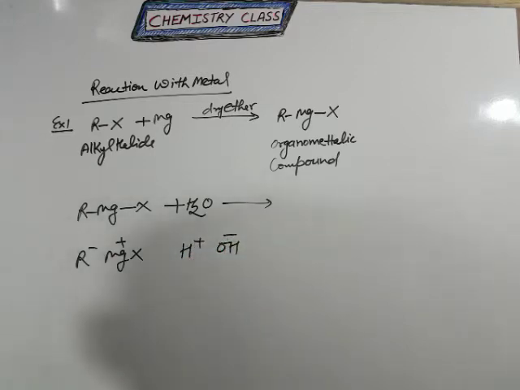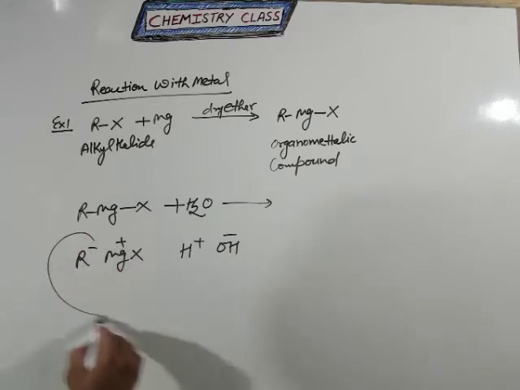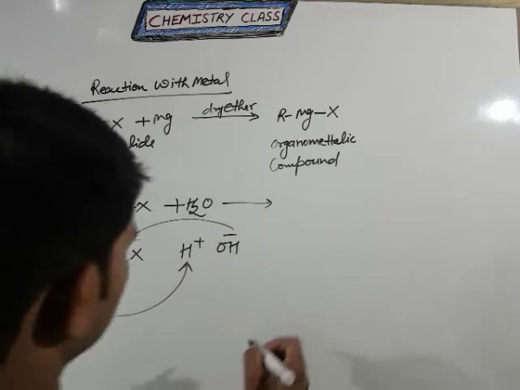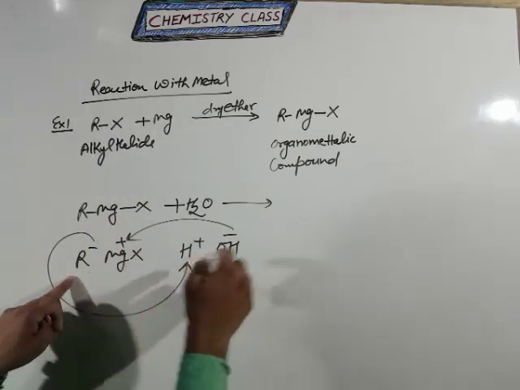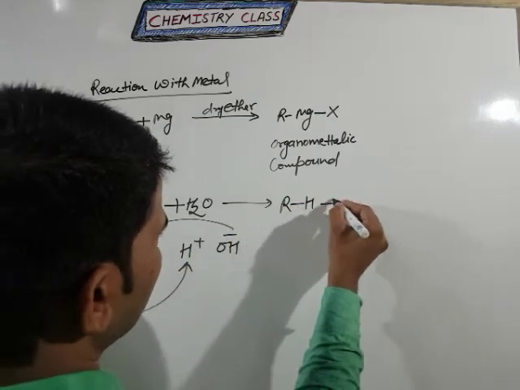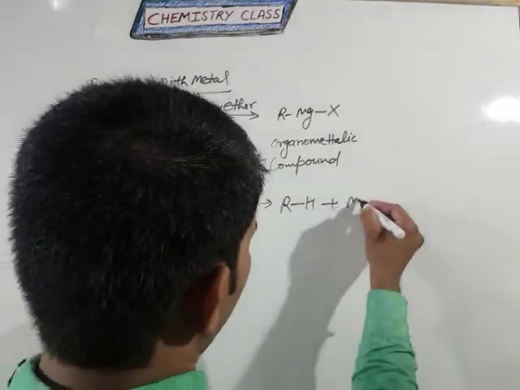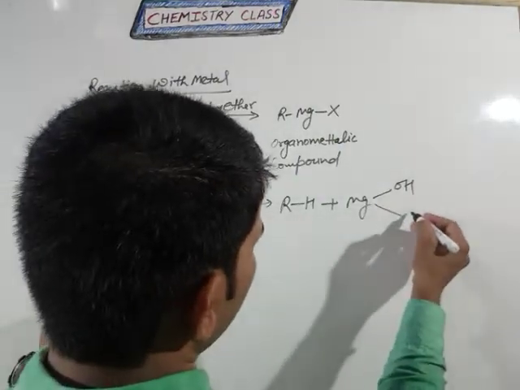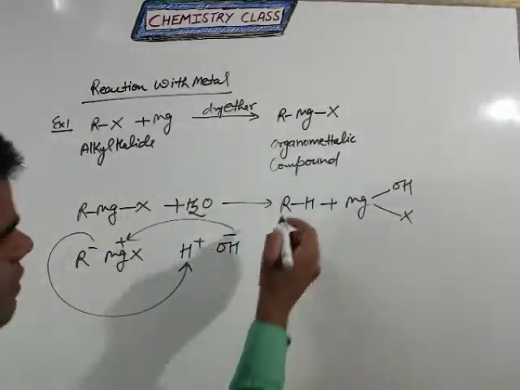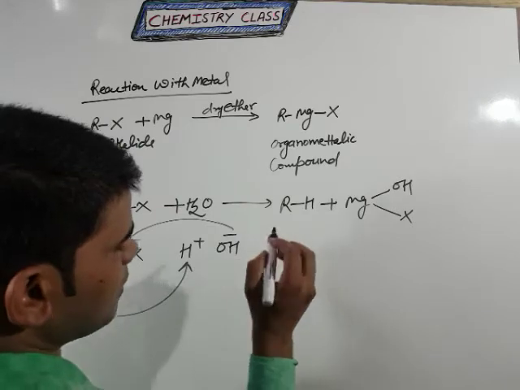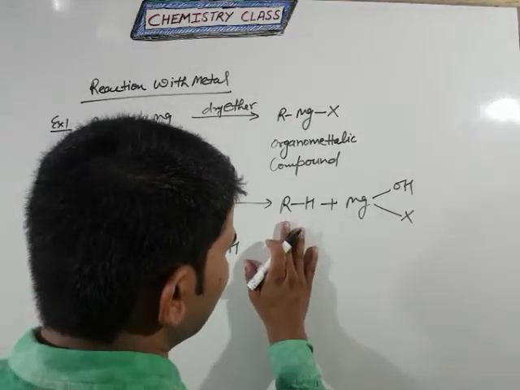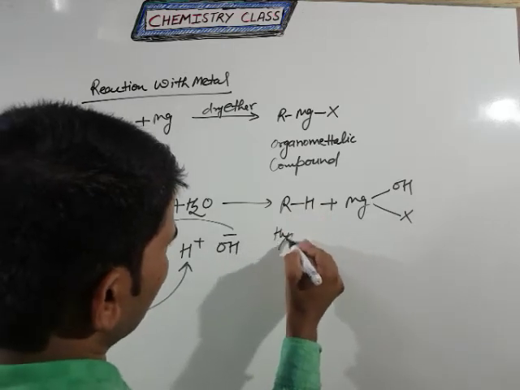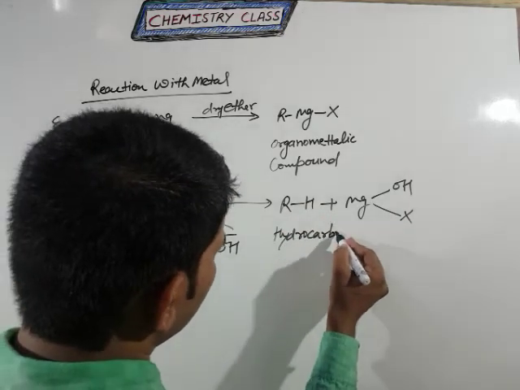According to the reaction, this negative attacks this positive and this negative attacks this positive charge. Clear? So R negative and H positive will form the R-H bond, and here Mg has two valencies, so the first bond formation is OH and X. In this case R means an alkyl group, and an alkyl group attached to hydrogen is an example of a hydrocarbon.